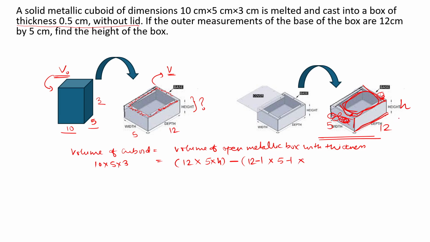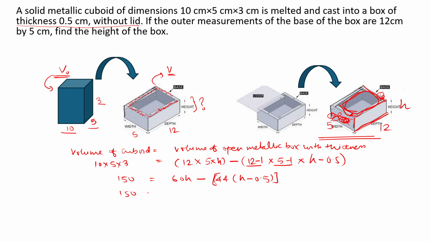And in case of height, since there is no lid, it will reduce by 0.5 only. The cover has been removed, so we will not consider that thickness, we'll just consider the thickness of the bottom, so that becomes h minus 0.5. Okay, so we'll just calculate: 5 threes are 15, into 10, 150, is equal to 60h minus, you can just take this as 11 into 4, which is 44, multiplied by h minus 0.5.